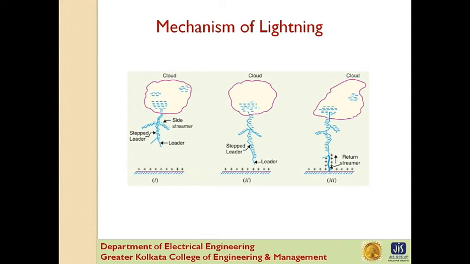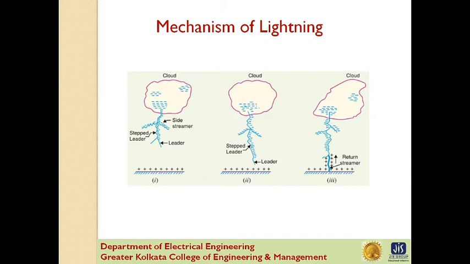In the third picture, the path of the leader streamer is a path of ionization and therefore of complete breakdown of insulation. As the leader streamer reaches near the earth, a return streamer shoots up from the earth to the cloud following the same path as the main channel of the downward leader. The action can be compared with the closing of a switch between the positive and negative terminal, the downward leader having negative charge and the return streamer positive charge.